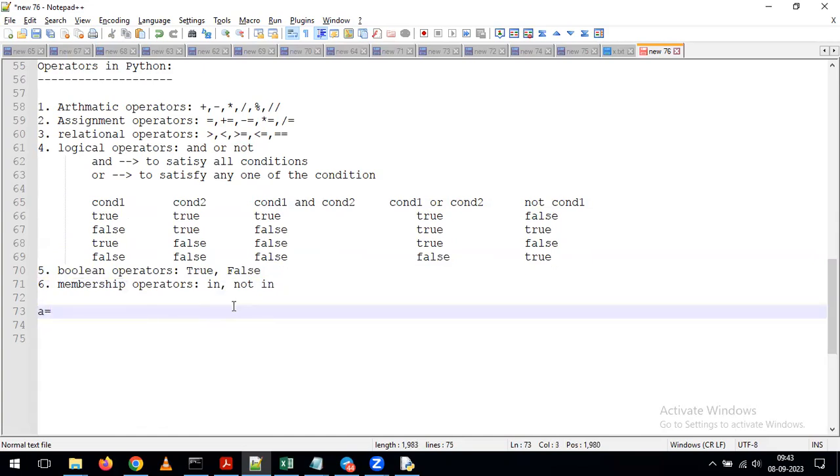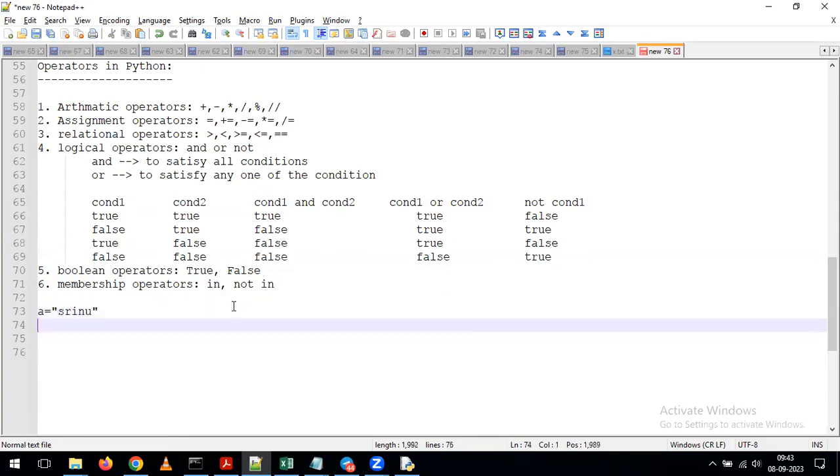Now, for example, I'm having values like this, a equal to string. Now I want to check whether in this name the letter I is present or not. I want to verify in this name whether the letter I is present or not. Then what we can do here is just give it as I in A. So by using the in operator, indirectly what I'm checking here is whether a particular letter is present in my name or not. Whenever we are having such kind of requirements, simply we can go for the in operator. With the help of the in operator, we can verify whether that value is present in the name or not.